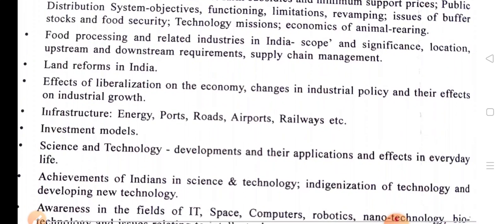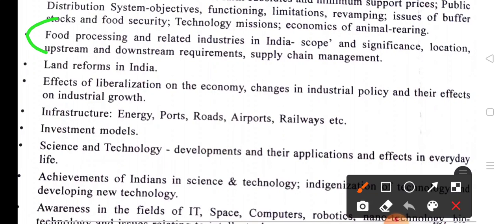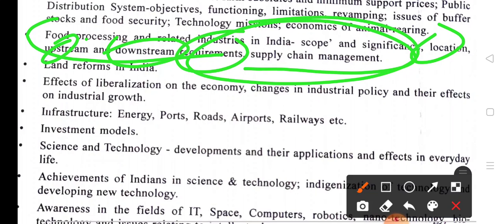Okay, so let's talk about the next point: food processing and related industries in India, scope and significance, location. This topic is also related to geography. Food processing industries: what is the reason for developing an industry at a particular place? So location, upstream and downstream requirements, supply chain management. Supply chain management plays an important role in our Indian economy and any particular nation's economy.